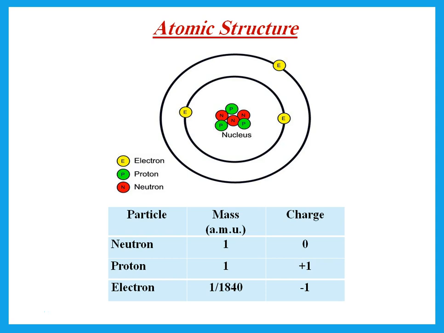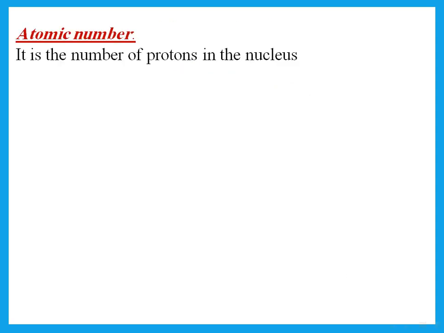And we said the neutron has a mass of 1, and that is the same as the mass of the proton. So both proton and neutron have a mass of 1, but the electron has a very, very small mass, which is 1 over 1840. For charge, we say the neutron has no charge. Proton, the charge is +1. Electron, the charge is -1. Remember that the things inside the nucleus are called nucleons. So if we're saying nucleon, nucleon is the proton and neutron in the nucleus.